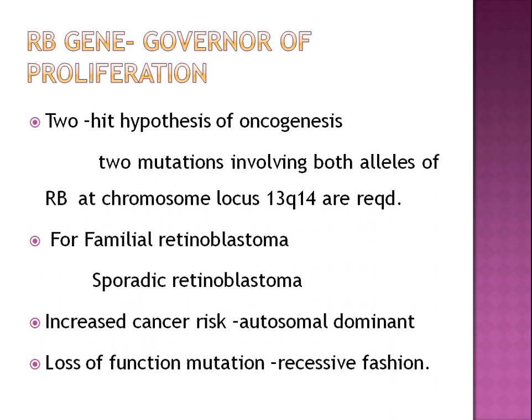While in sporadic cases, both normal retinoblastoma alleles must undergo somatic mutation in the same retinoblast, that is, they require two hits to produce a cancer. So the probability of this event is very low, and it is a loss of function mutation that is acquired in recessive fashion.